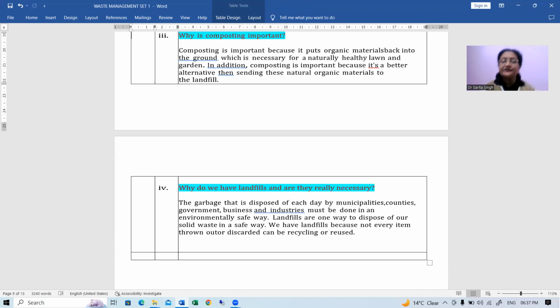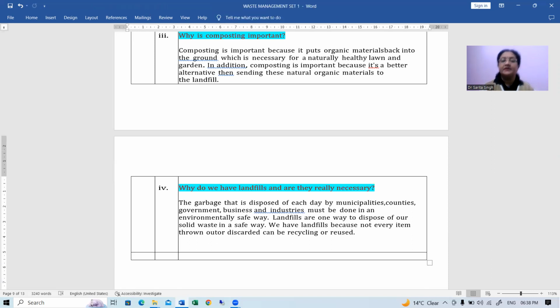Landfills are one way to dispose of our solid waste safely. So we have landfills because not every item can be thrown out or discarded; only that which cannot be reused, cannot be recycled, and cannot be converted into compost can be thrown out in the landfills.